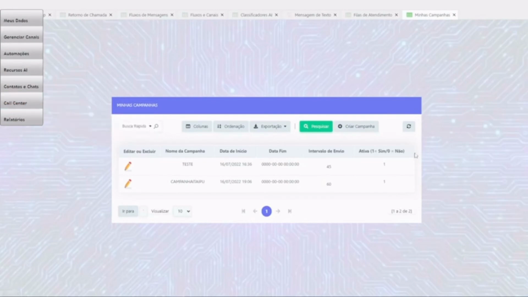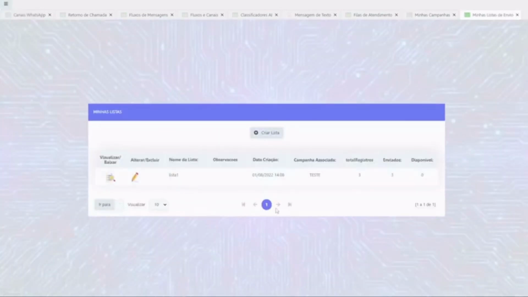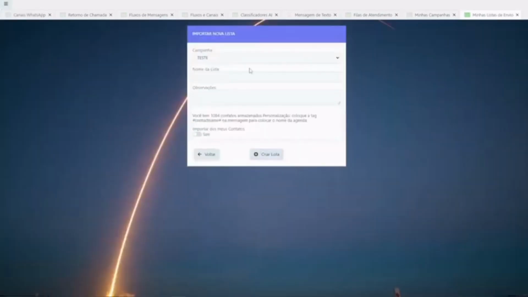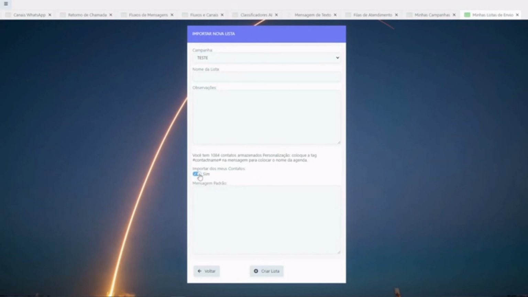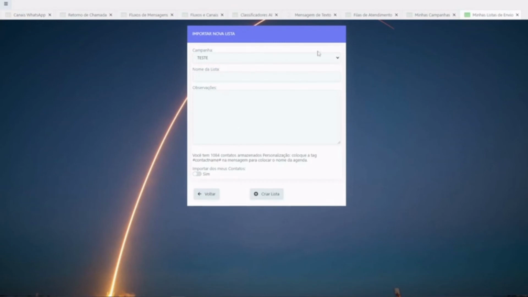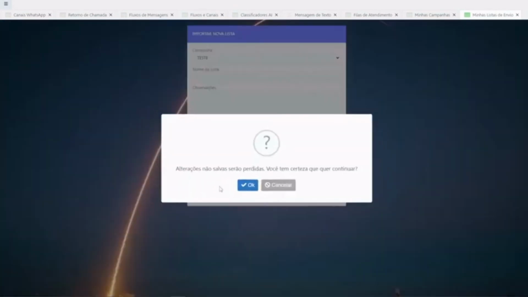Lists. Here you load the lists. Create a new list. Import the contacts that it pulls from your phone. Is there a way to quickly send a message to all my contacts? Yes, an automated message that the system will send, and then it can automatically respond and manage the responses. I click Import from Contacts. I click a default message if I want to. If not, I create a new list and import the data. Later, we'll show you how to do that too.